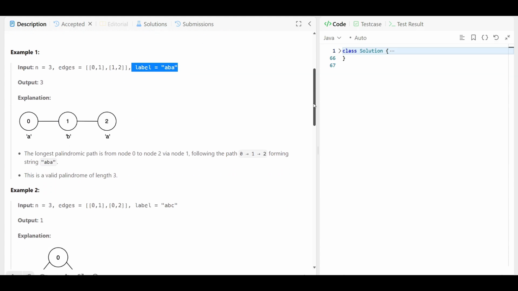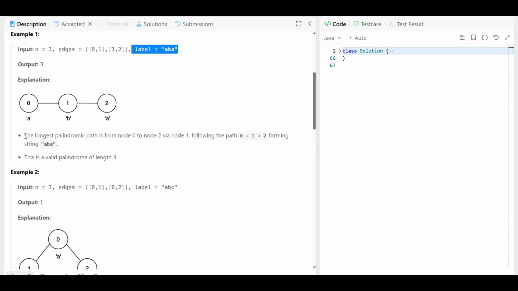And that is why, if you observe here, it is saying the longest palindromic path is from node 0 to node 2 via 1. Means you have to come from 0 to 2, but you also have to go 0 to 1 and then 1 to 2. And that is why it is representing this. So it will form ABA. I hope you understand, right? And that is why the answer is 3.